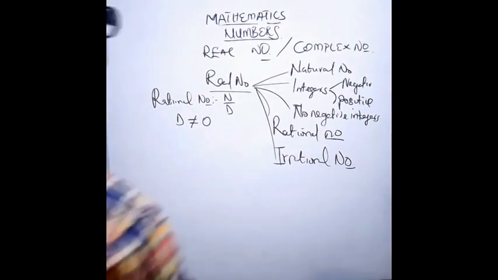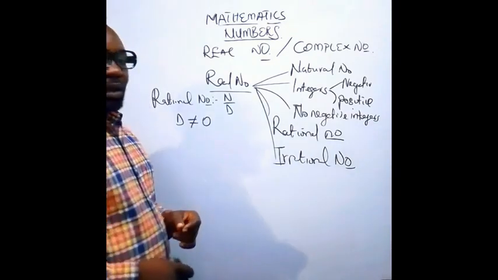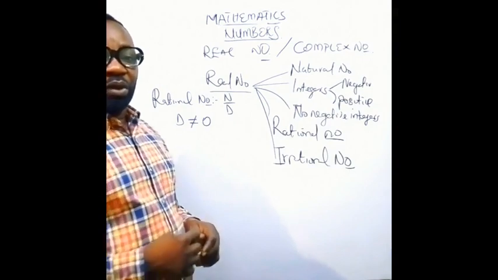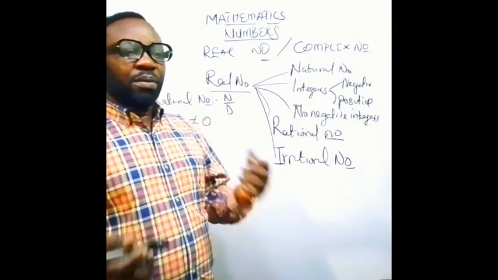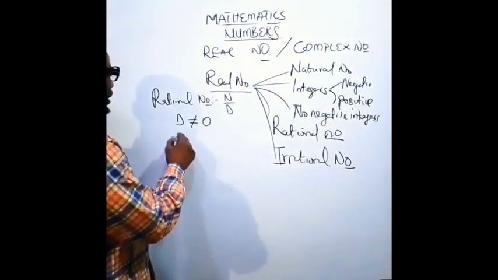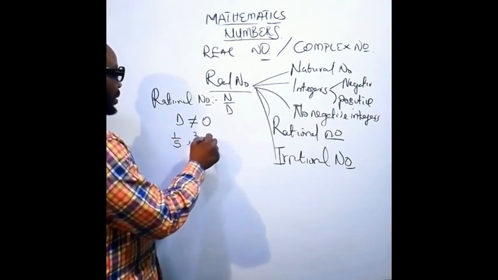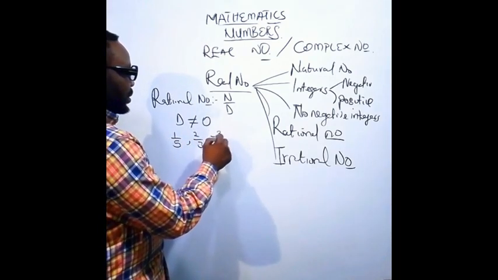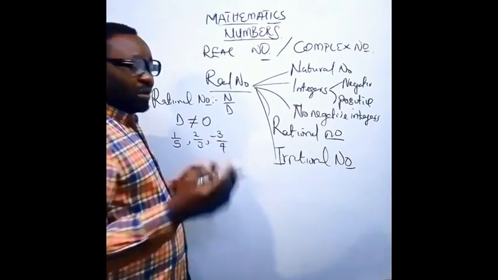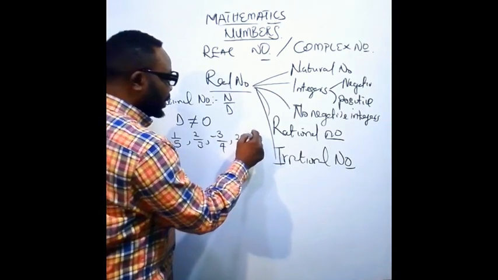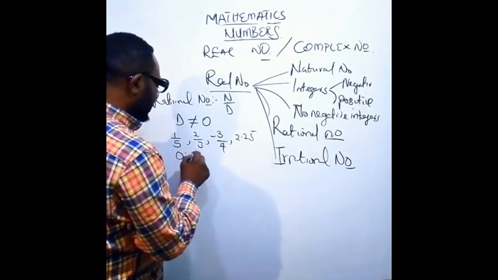Now, don't forget, I have told you that in a rational number, the denominator value must not be equal to 0. Examples of rational numbers could be 1 over 5, 2 over 3, minus 3 over 4. I'm just giving examples. You can have also 2.25, 0.25.